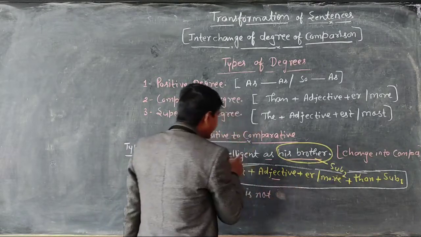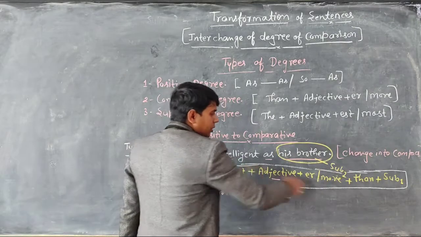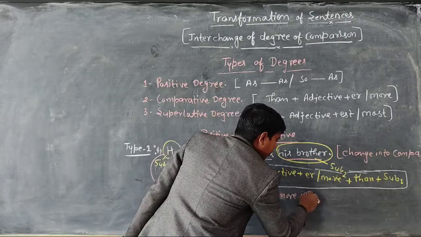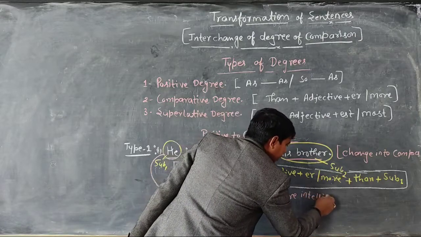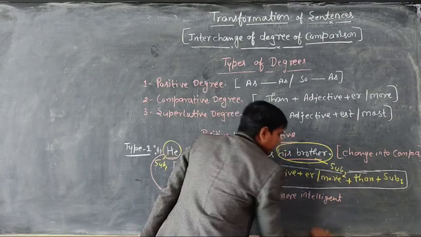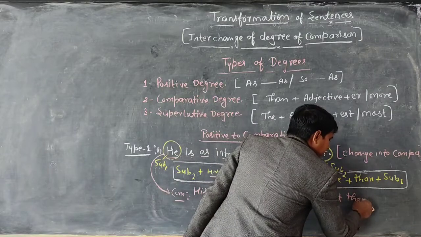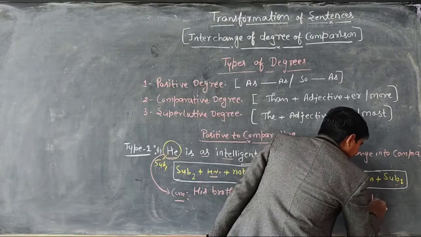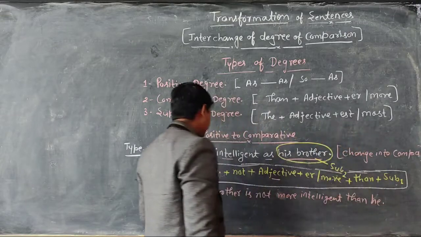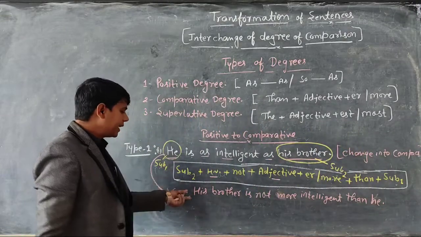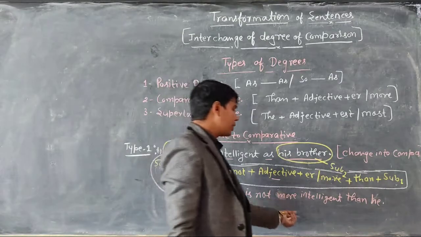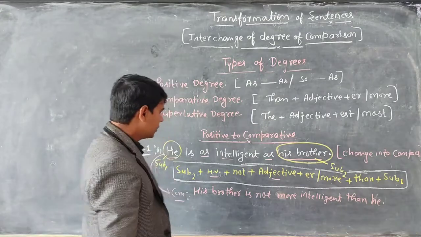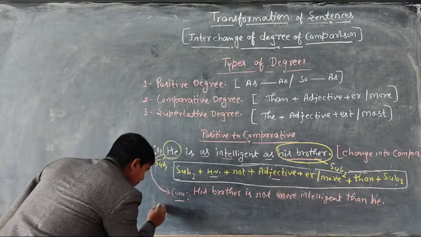The adjective intelligent is followed by prefix more, more intelligent. Then we use than, and after that subject first. What is subject first? That is he. So now I have changed the sentence into comparative. His brother is not more intelligent than he. Let's see one more example for you.